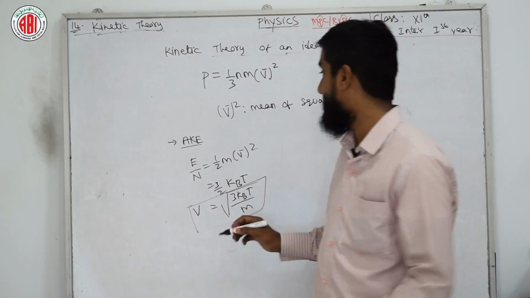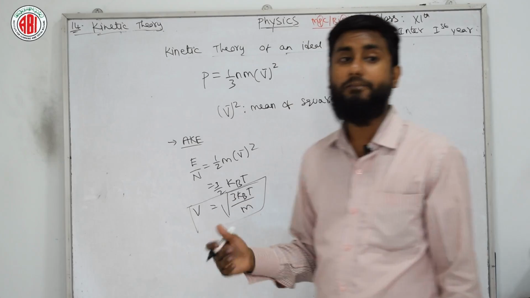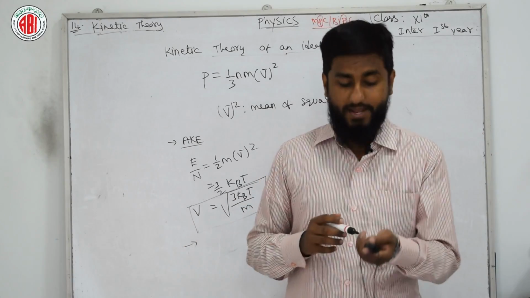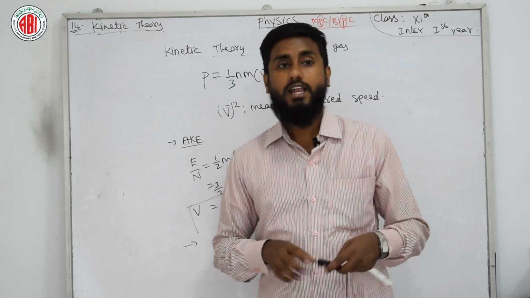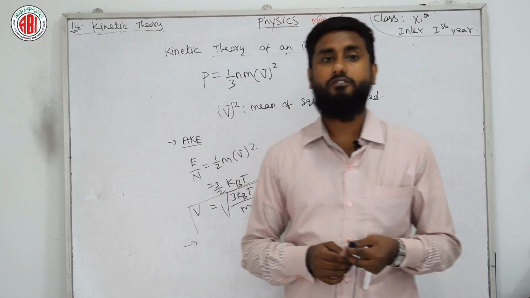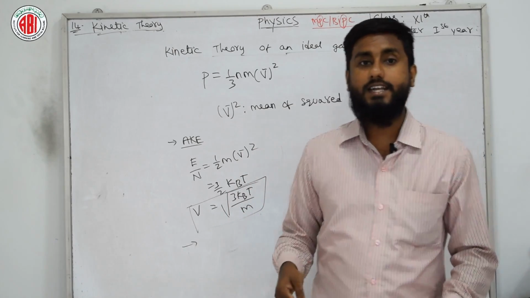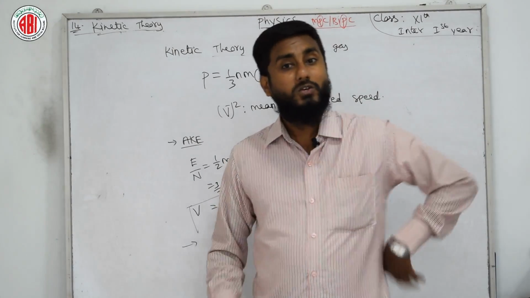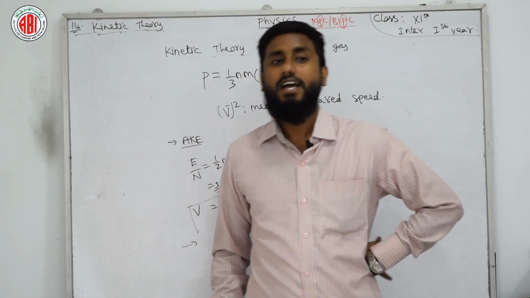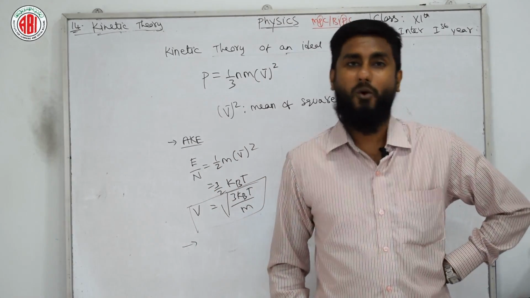Next, the relation between temperature and gas. The temperature of a gas is a measure of the average kinetic energy of a molecule and is independent of the nature of the gas or molecule.